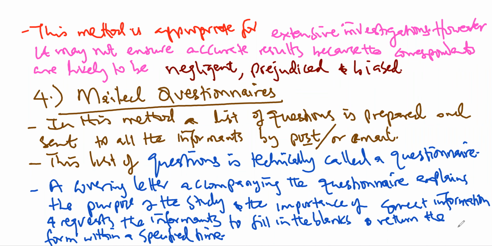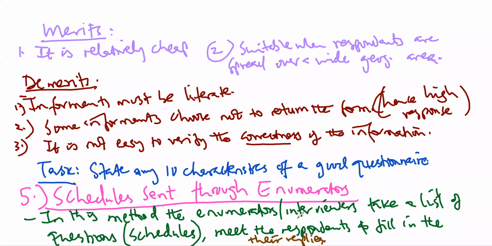But when you talk about a schedule here, the list of questions is carried by the enumerator or the interviewer, and the enumerator is the one who writes down the answers given by the respondent. So unlike in the other case where the answers are written down by the respondent, here it is the interviewer who writes them down.